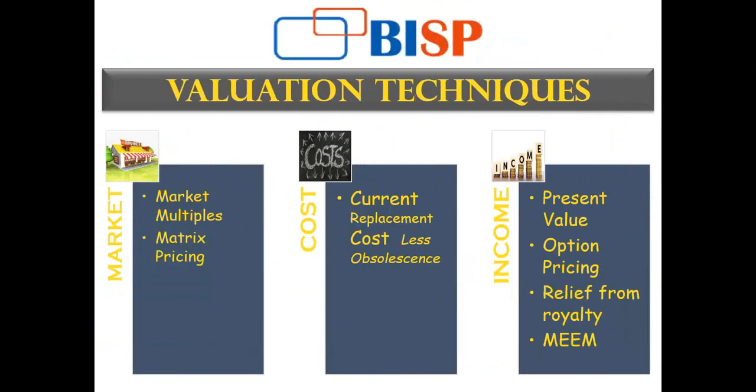These are the examples for valuation techniques. For the market approach, it is matrix pricing, the mathematical method of matrix pricing. Then the cost approach uses the current replacement cost less the obsolescence, for the technical people and everything.